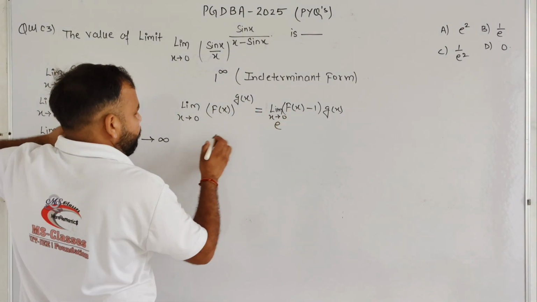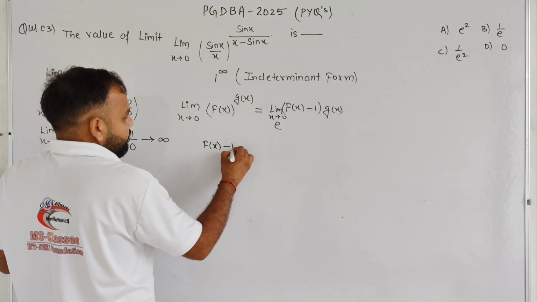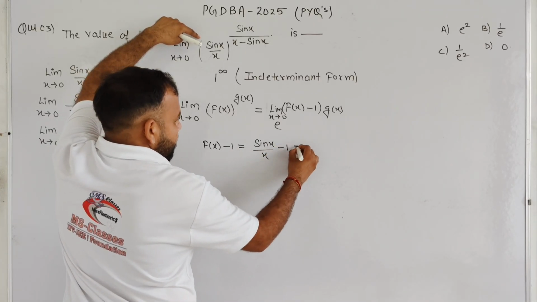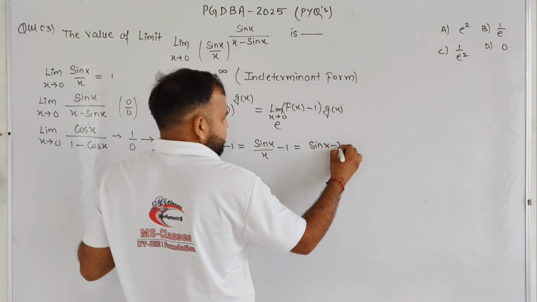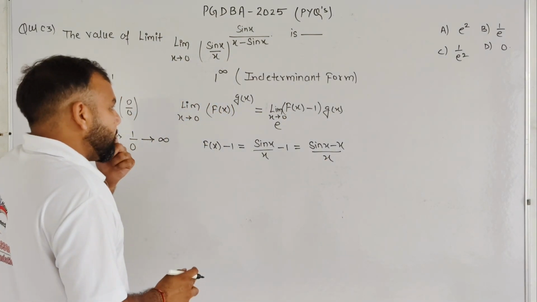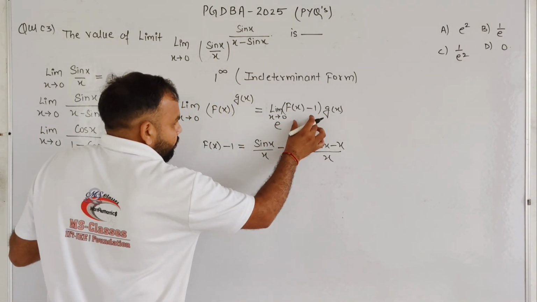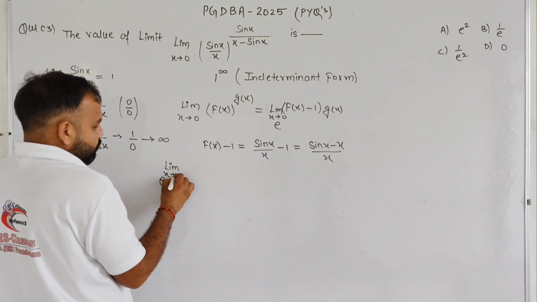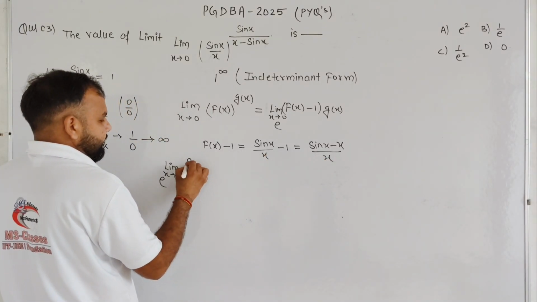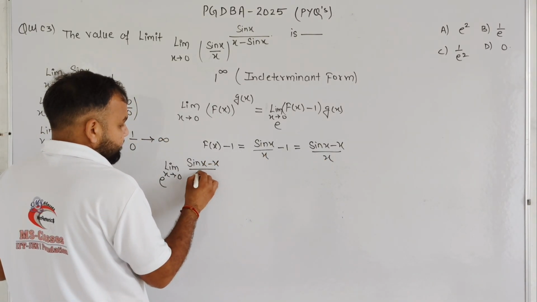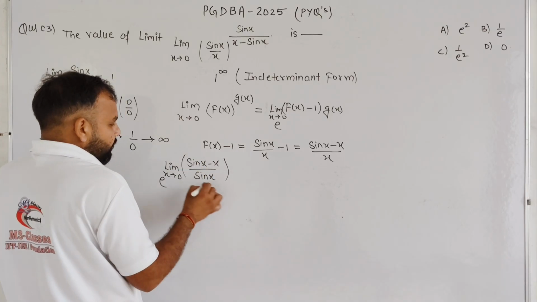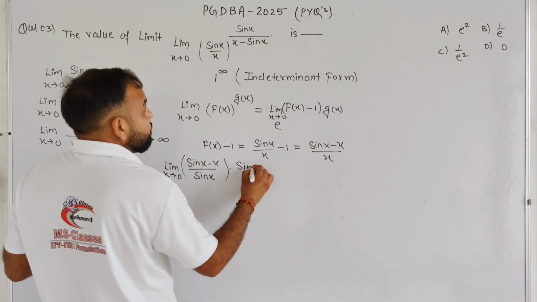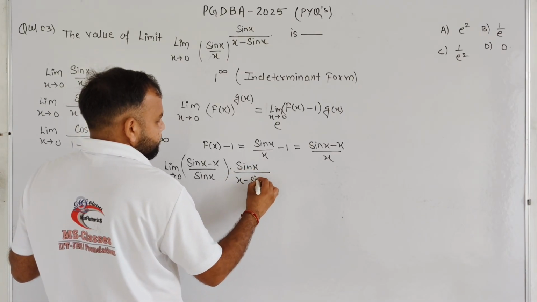So basically student, we need to find out f(x) minus 1 and g(x) in that scenario, that is sin x upon x minus 1. After taking LCM we got (sin x minus x) upon x. Okay student, and we are going to put over here, we know that it will become e to the power limit x tends to 0, f(x) minus 1 is basically (sin x minus x) upon x, and it will be multiplied by g(x), and g(x) in that scenario is x upon (x minus sin x).